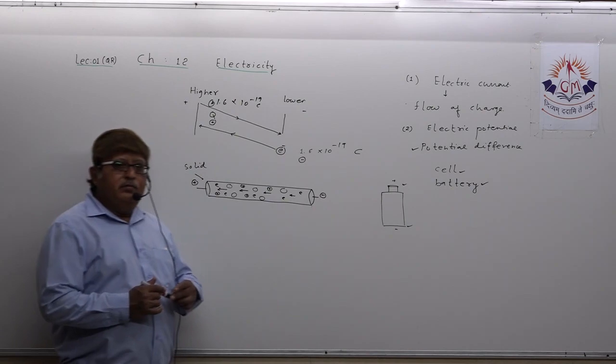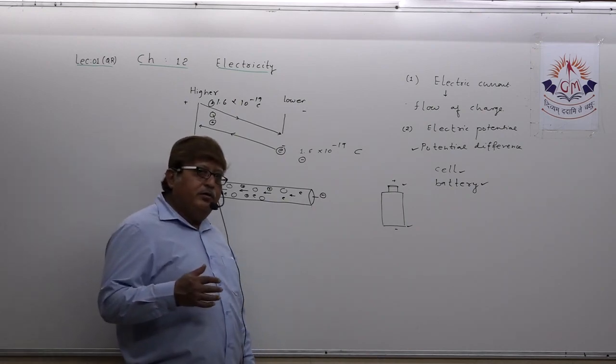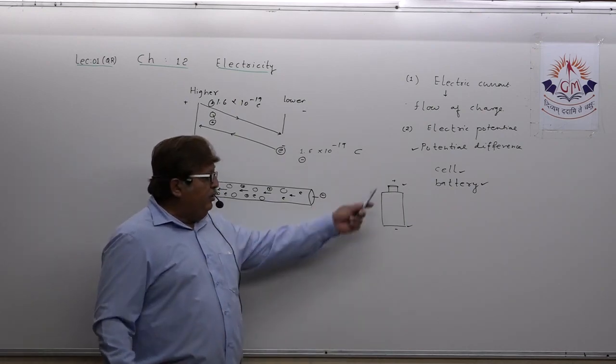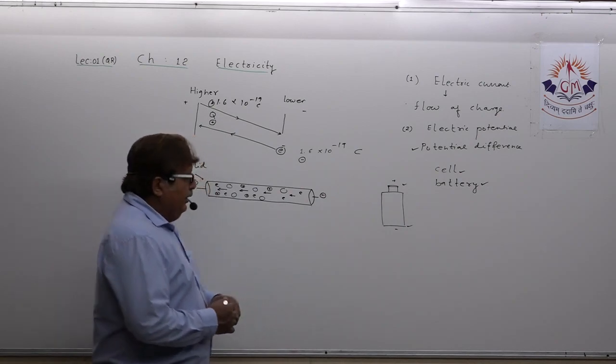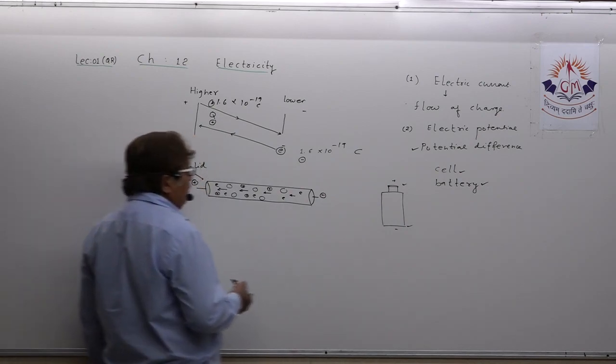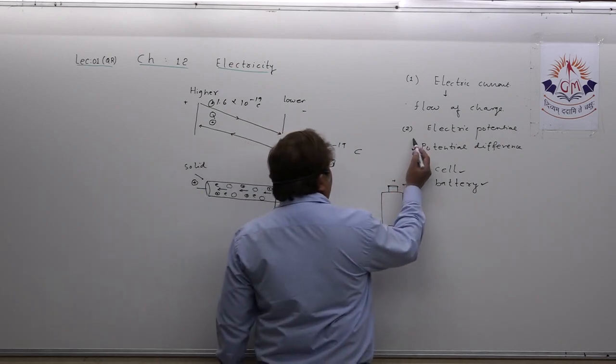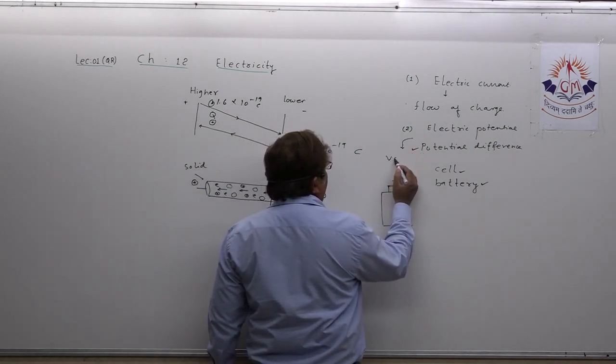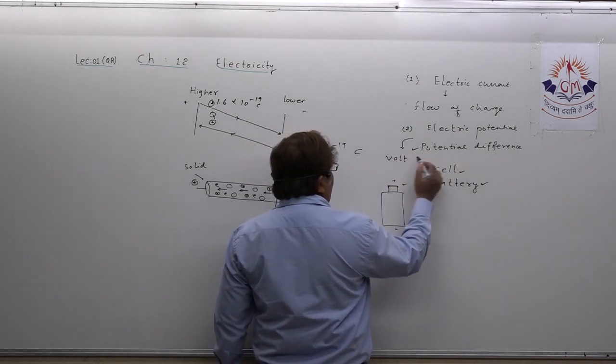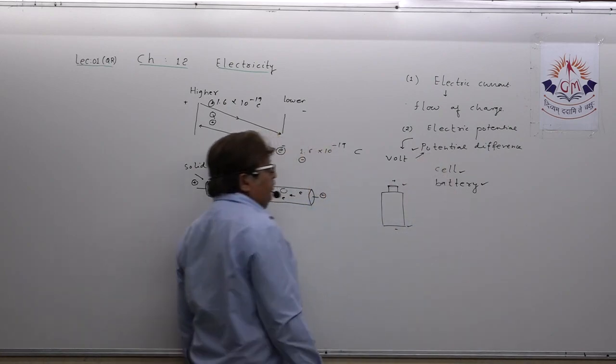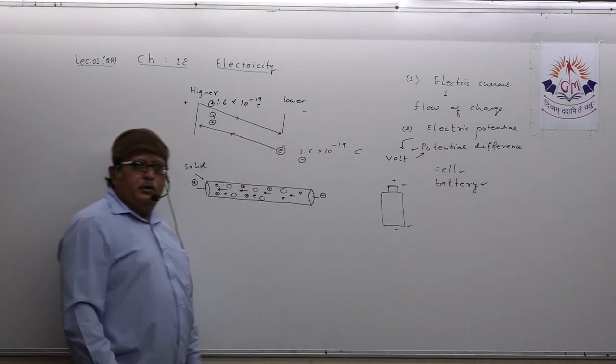It means there is a conversion of chemical energy into electric energy. One end will be at higher potential and one end will be at lower potential. Understand, what is the unit of potential? That is volt. For the potential difference also we utilize the same unit, volt.